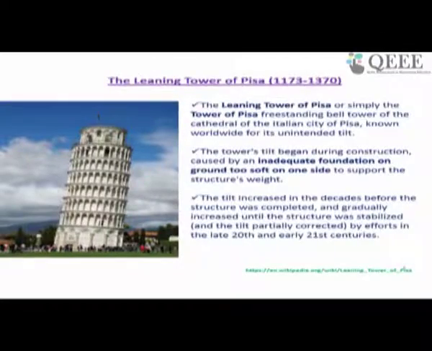Okay. Leaning Tower of Pisa example. All of you have heard, and some of you might have seen, this Leaning Tower of Pisa. What makes this tower so interesting is the tilting, which is unintended. The reason behind this tilting is the inadequate ground capacity on one side and good capacity on the other. Because of that, there is some differential settlement.